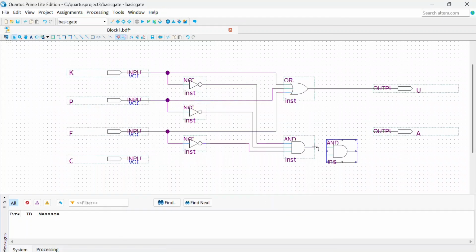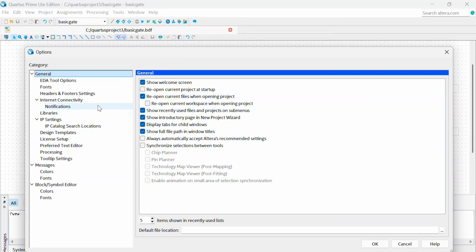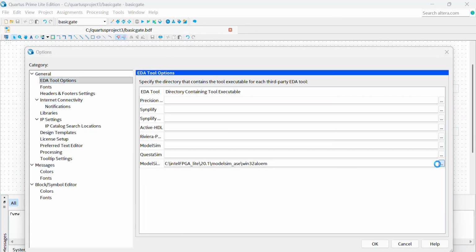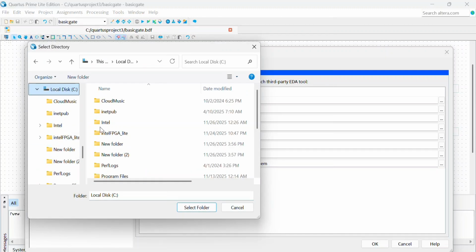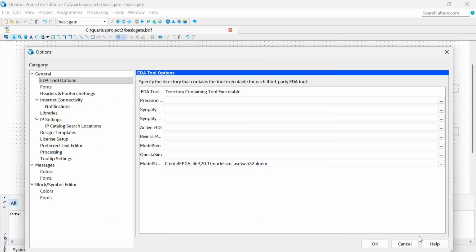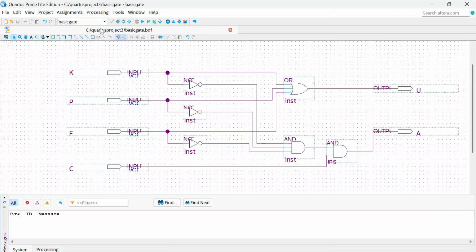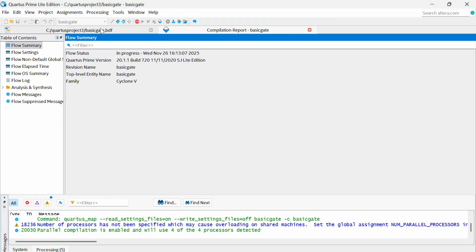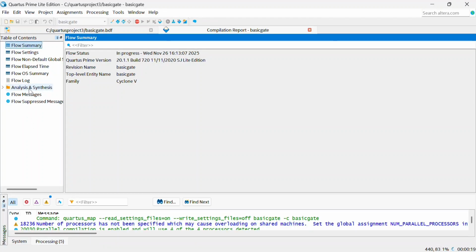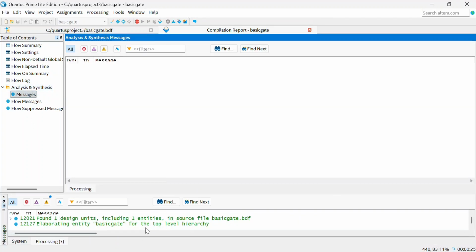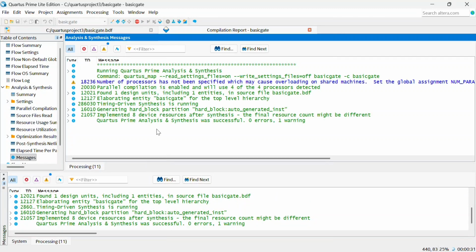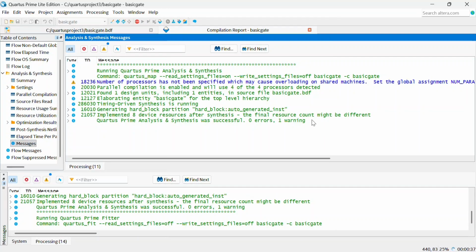After organizing, we have the view like this, and we need to go to Tools, Options, and check whether the EDA Tool Options are like this. So after that, we go to Processing and start compilation. After compilation, we can do the timing simulation.